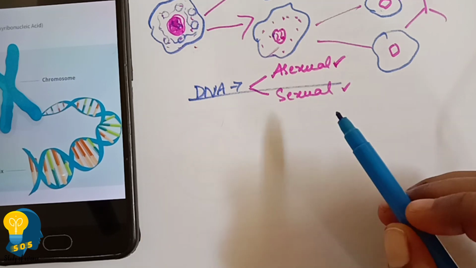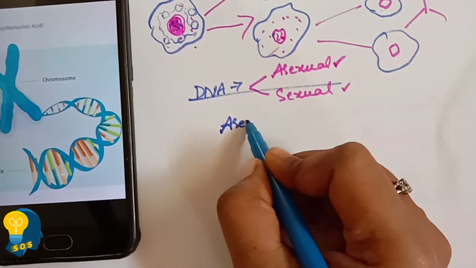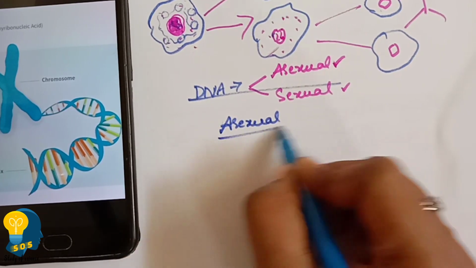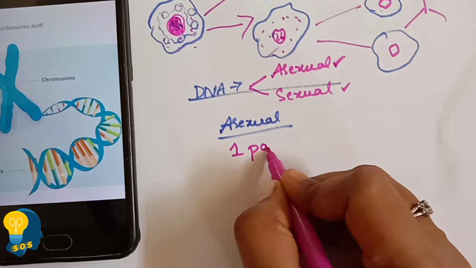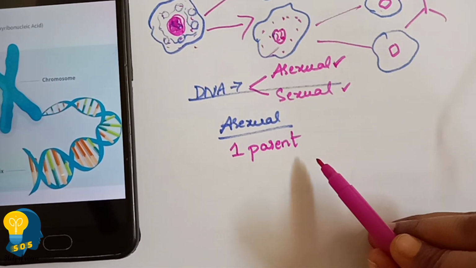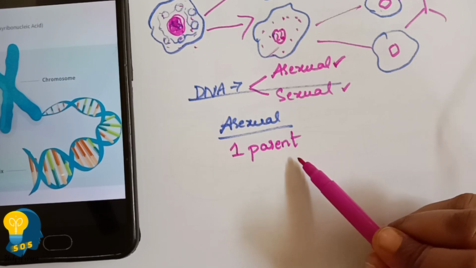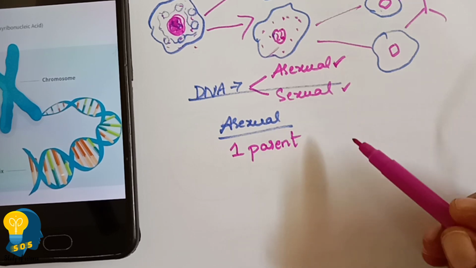See, when I say asexual mode of reproduction, there is involvement of one parent. See, under asexual reproduction, there is only involvement of a single parent. Okay, single parent will give birth to the offspring.